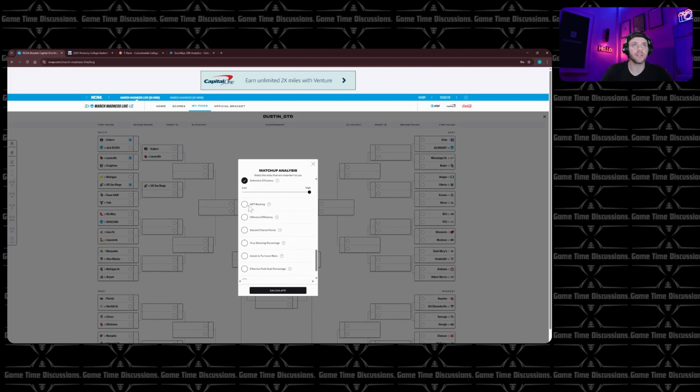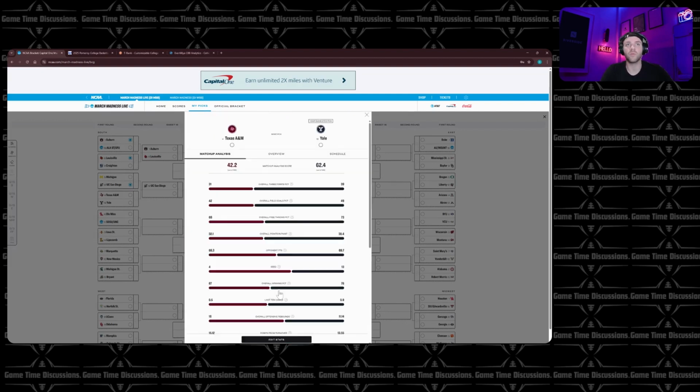All right, and then advanced stats. I love my advanced stats. We're going to do net ranking medium. The efficiencies are going to be high. Second chance points, true shooting, assist to turnover is very important. Same with effective field goal percentage, which essentially gives three-pointers more weight. Rebounds are important, and then bench points percentage is not as important. We'll put that at the low, and then we will calculate.